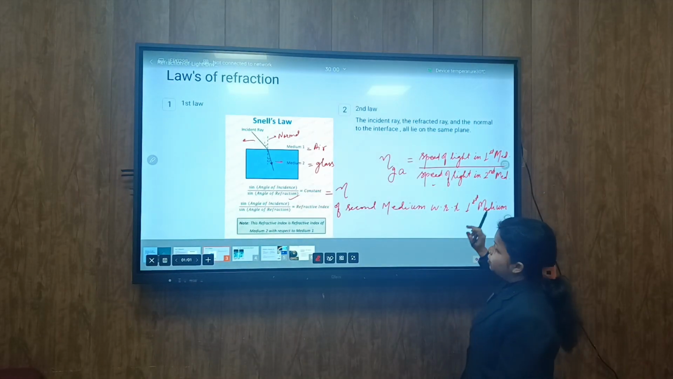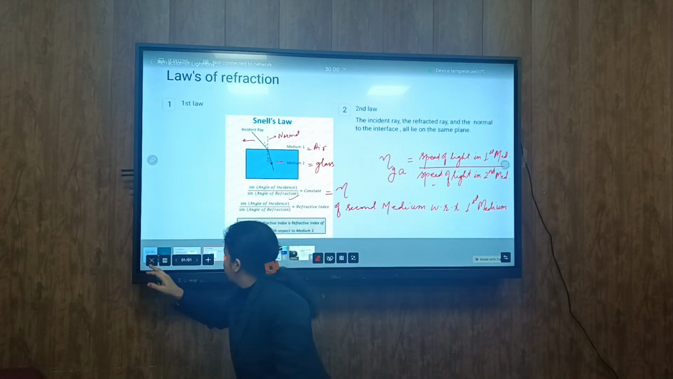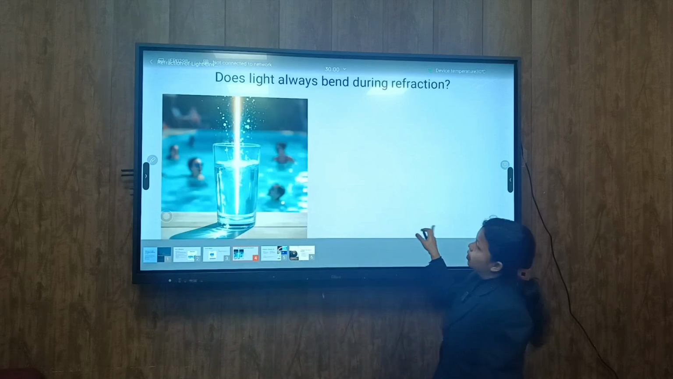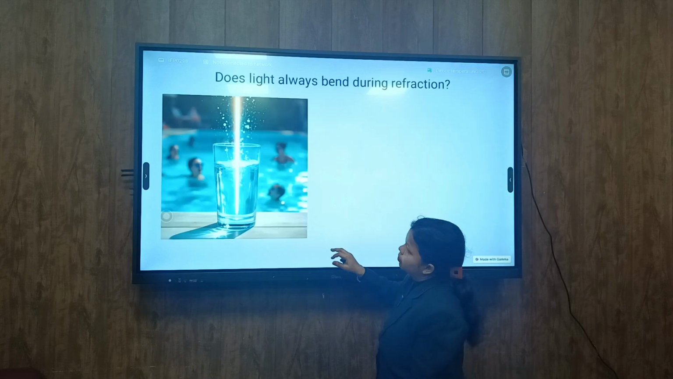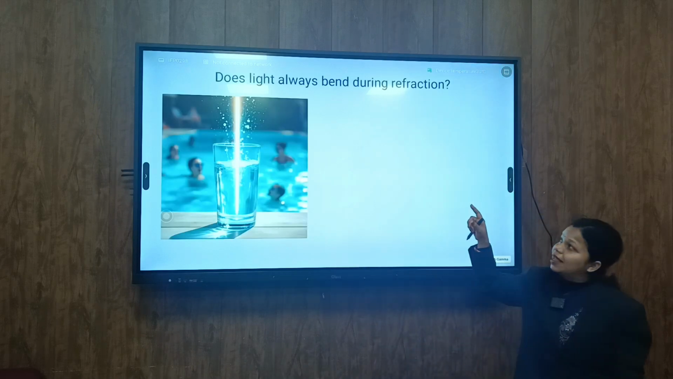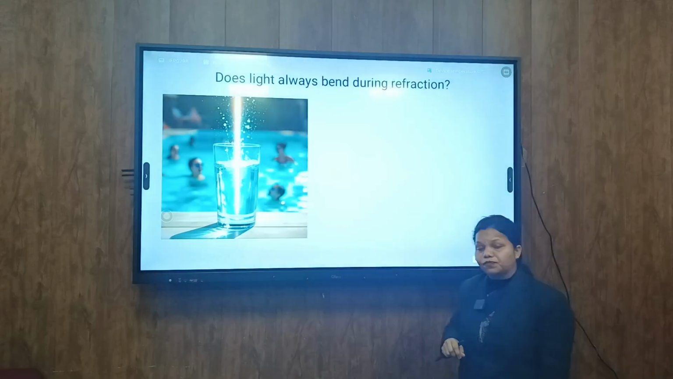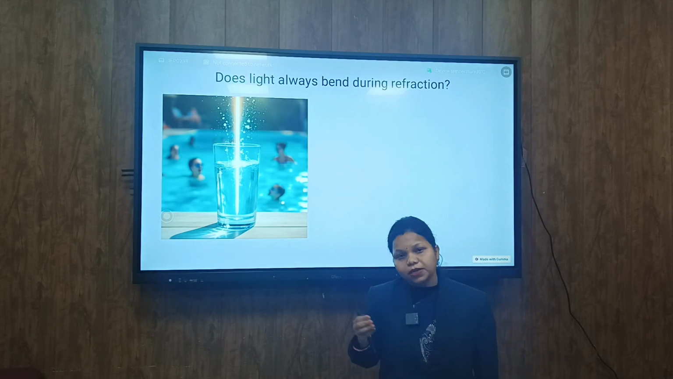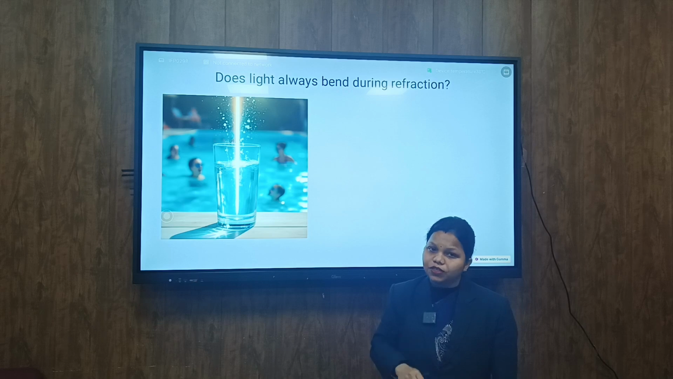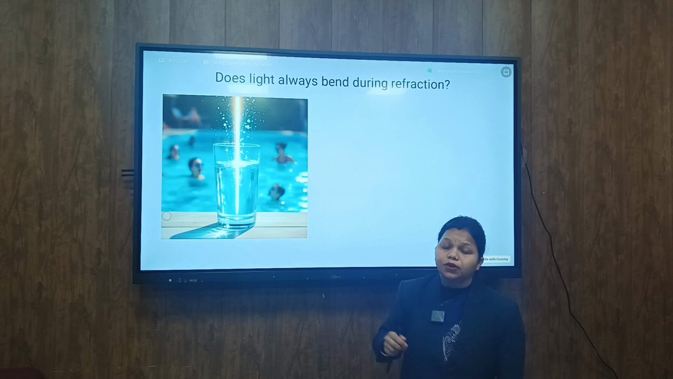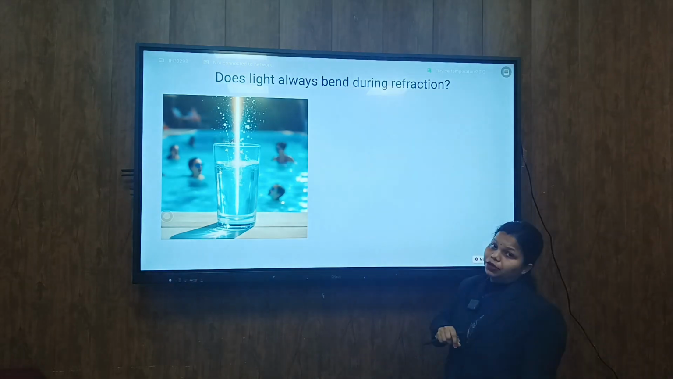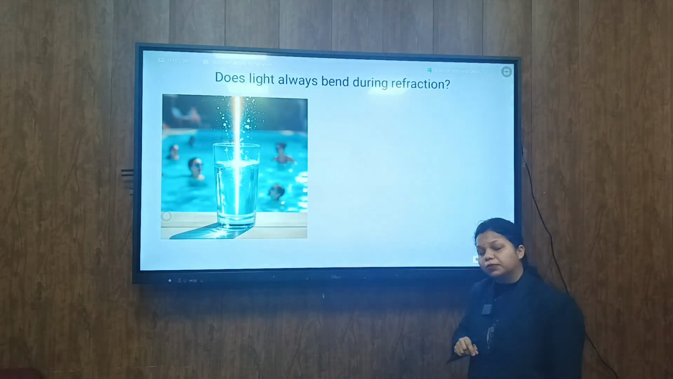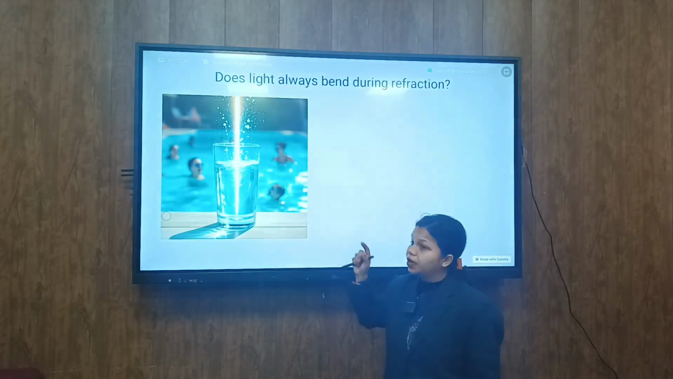Next, let's move to the next topic. Does light always bend when it is passing from one medium to another medium? As we say, refraction means whenever light passes from one medium to another medium, there is a change in its direction, or bending of light. But I can say that light does not always bend when it is passing from one medium to another medium, and how can I say this?